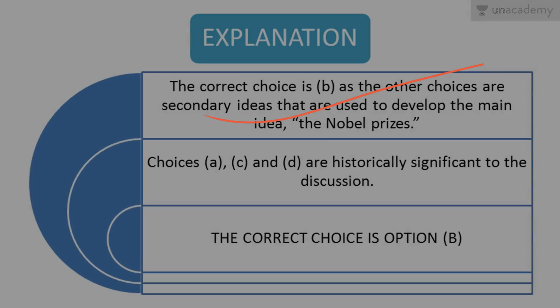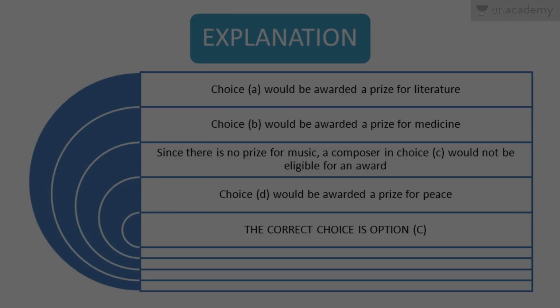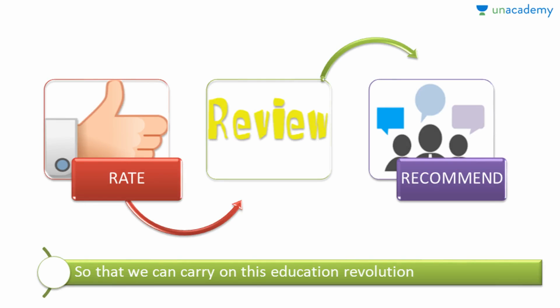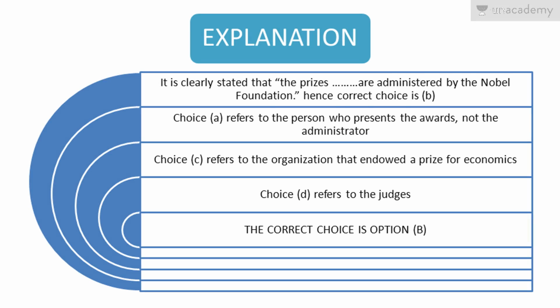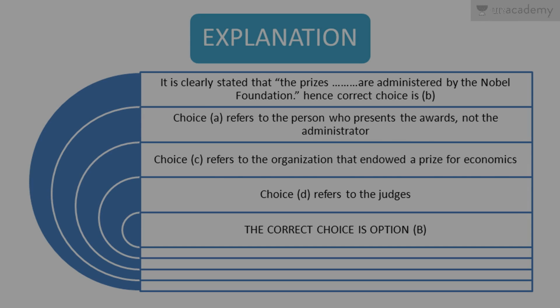Central Bank of Sweden, what does it do? Here it is clearly given that the Central Bank of Sweden is the organization that endowed the prize for economics.